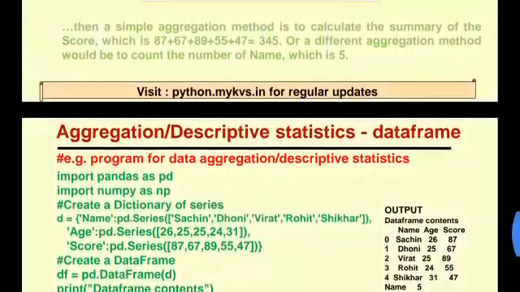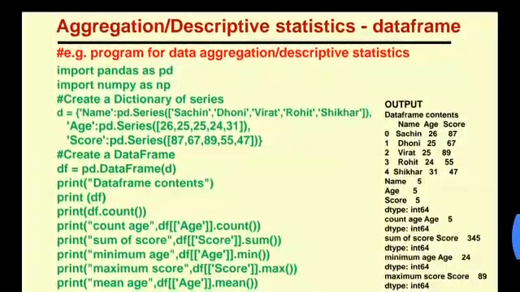Program of data aggregation and descriptive statistics. Import pandas as pd, import numpy as np. Create a data dictionary of series. Now d is a variable which I am using to store the values of the columns. d is equal to, inside curly brackets, name colon pd.Series, inside square brackets the values, comma, age colon pd.Series with some ages inside the brackets, comma, score colon pd.Series, insert values, and close the brackets and curly bracket.